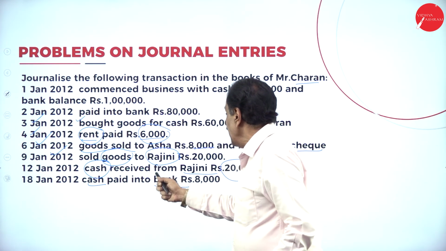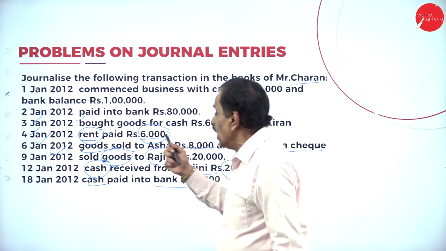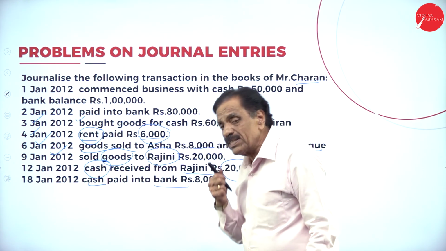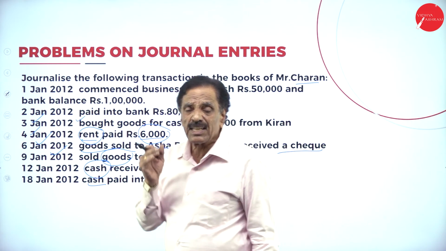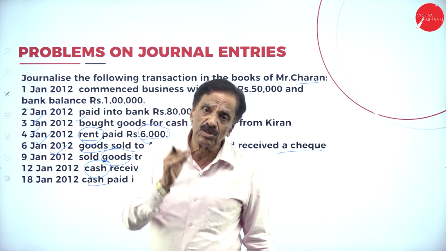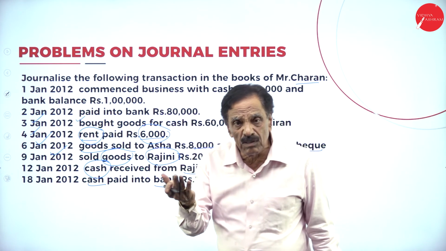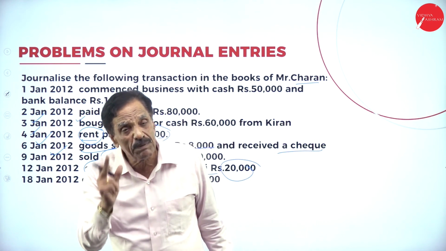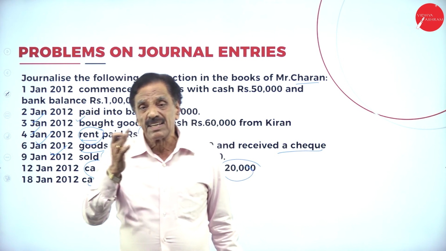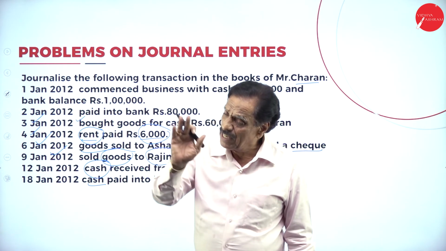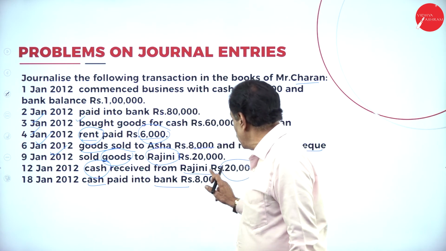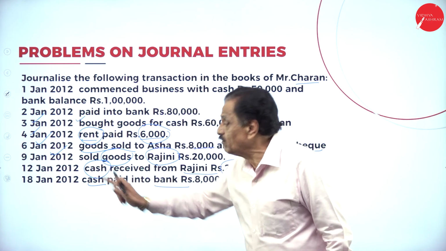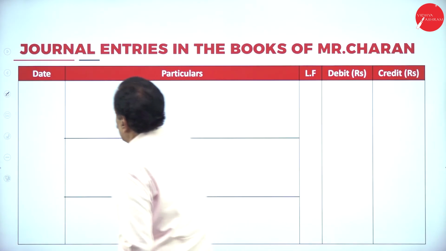On 12th, cash received from Rajani rupees 20,000. How much cash received? 20,000. What is coming in? Cash is coming in. Cash comes under real account. What does the real account say? Debit what comes in, credit what goes out. How much is coming in? 20,000. From whom? Rajani. Rajani is a personal account. Debit the receiver, credit the giver. What is coming in? Cash. That should be debited. From whom is it coming? Rajani. On which date? 12th.